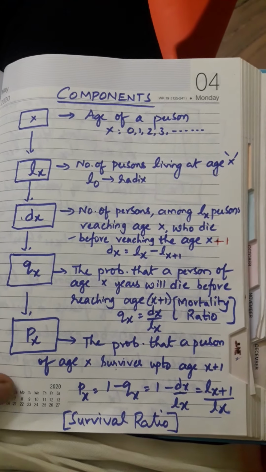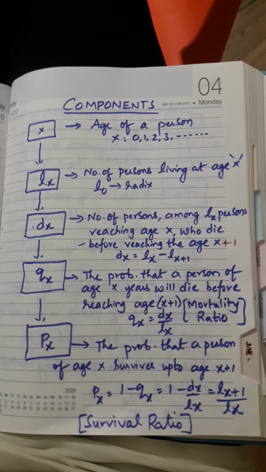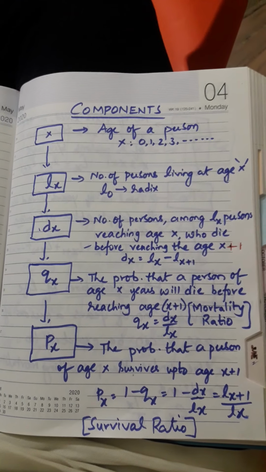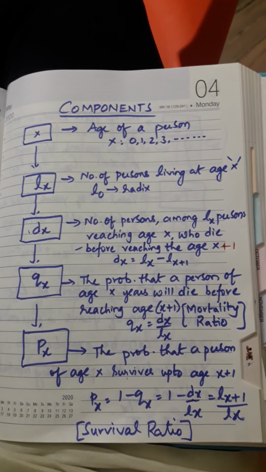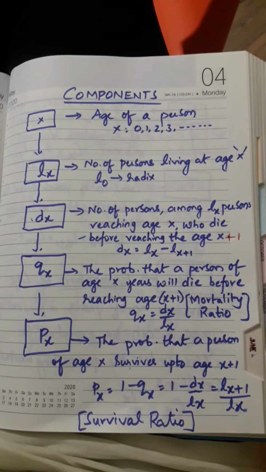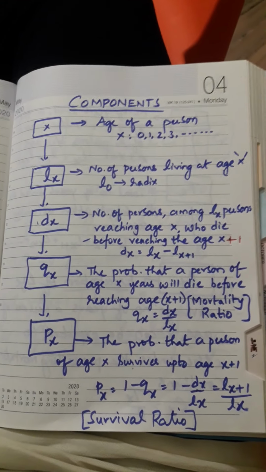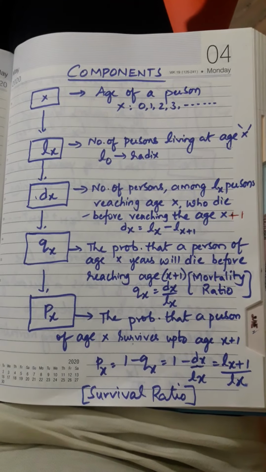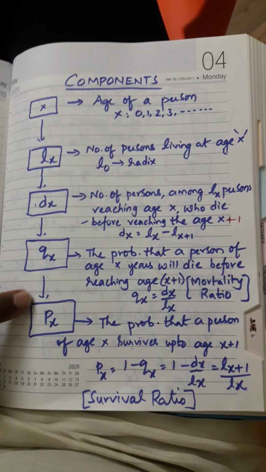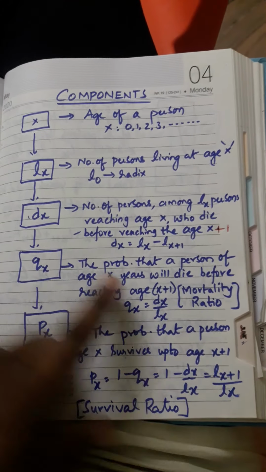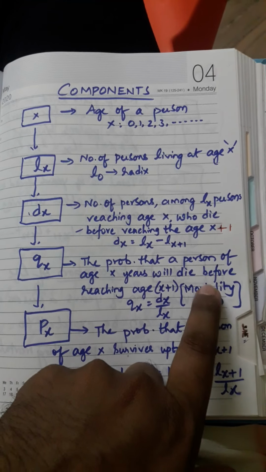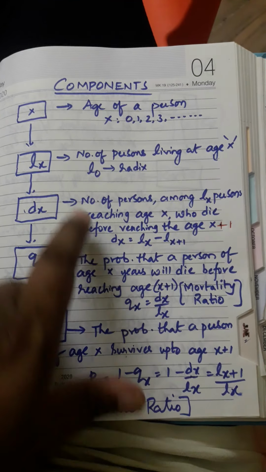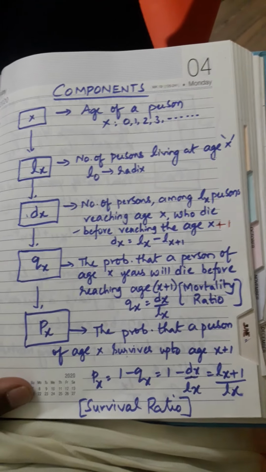What is the probability, the chance of dying before reaching age x plus 1? Above, you took dx as the number of persons among lx people reaching age x who die before reaching age x plus 1. Now here you are calculating the probability of their dying before reaching age x plus 1. So this qx we can call a mortality ratio, remember, and the formula is qx equals dx by lx.